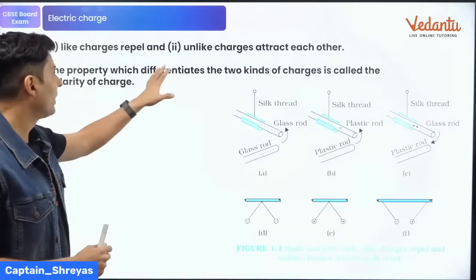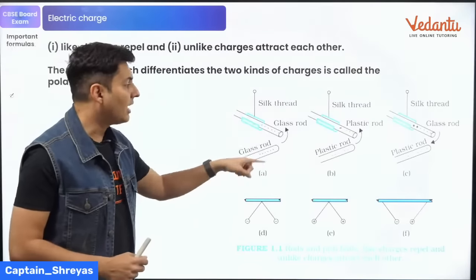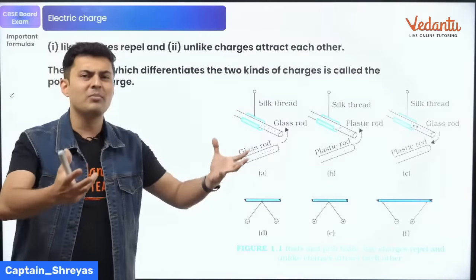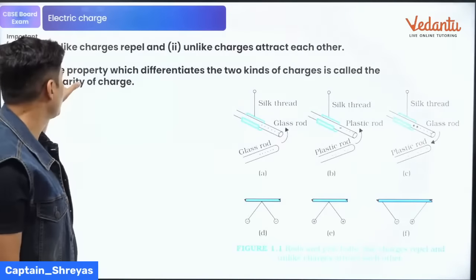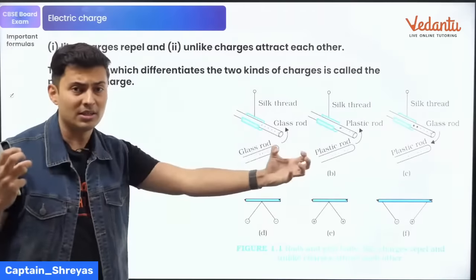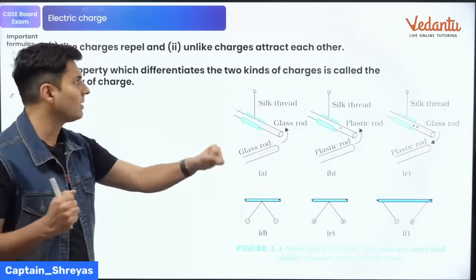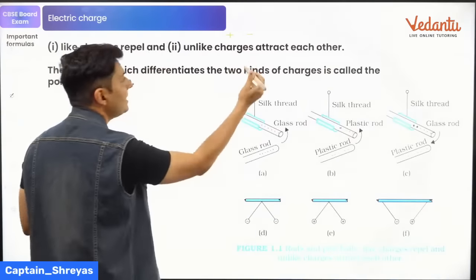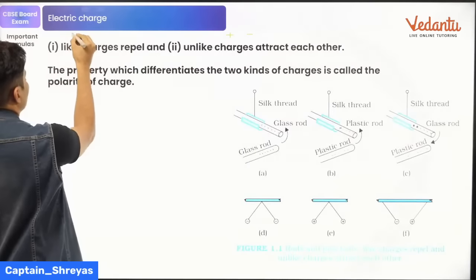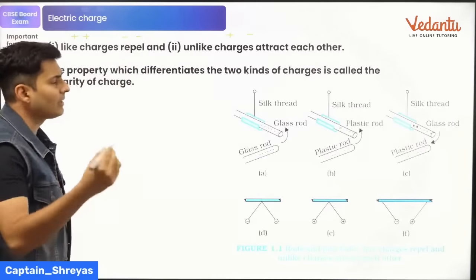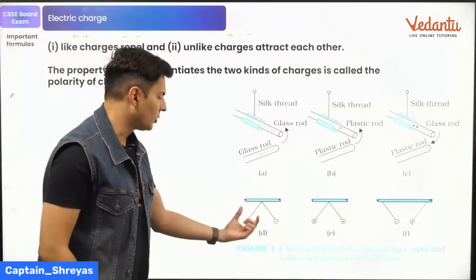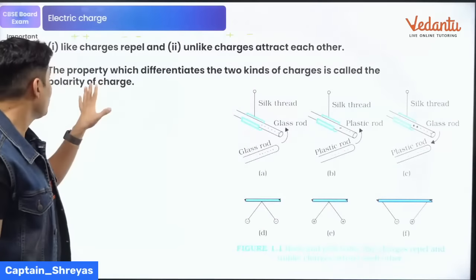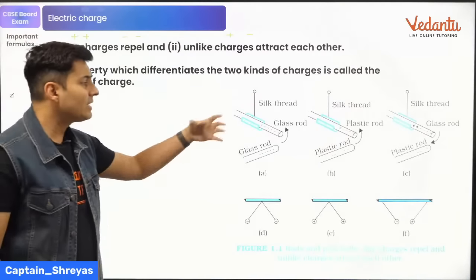So you can see over here how the charges get transferred from one body to the other body, and also some basic properties of charges are mentioned. Everybody knows that if I have 2 positive charges, they will repel. 2 negative charges, they will repel. Unlike charges, meaning positive, negative, they will attract each other. Like charges means positive, positive or negative, negative, they will repel each other. Like it is shown over here. Negative, positive, negative attracts.